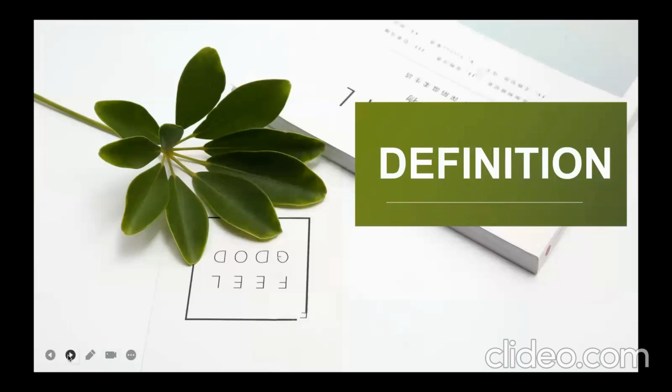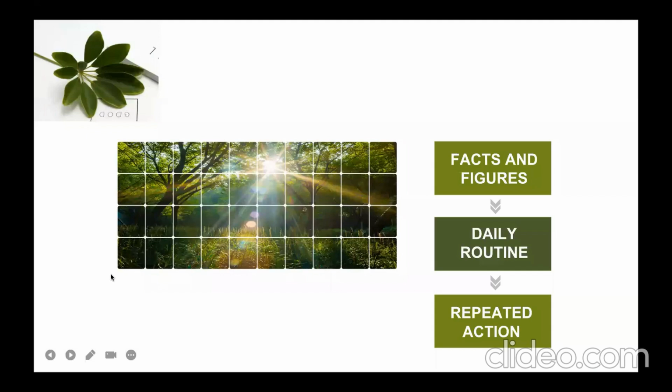So what is the definition of present simple tense? Let's encounter it. The present simple tense talks about facts and figures, daily routines, and repeated actions. So, what are facts and figures? Facts and figures are those terms that cannot be changed by human effort, that are made by nature.